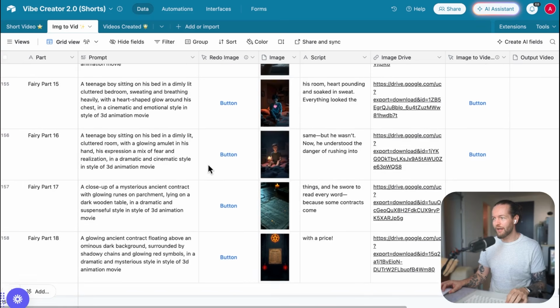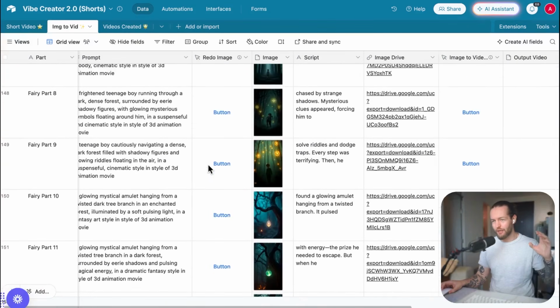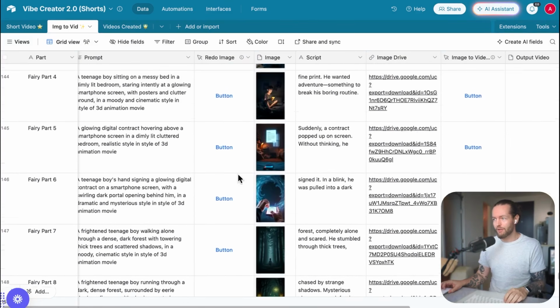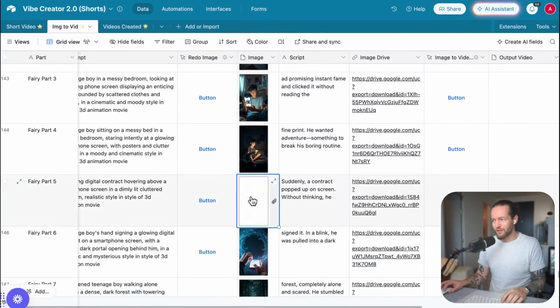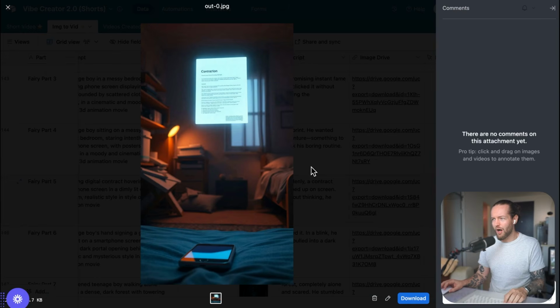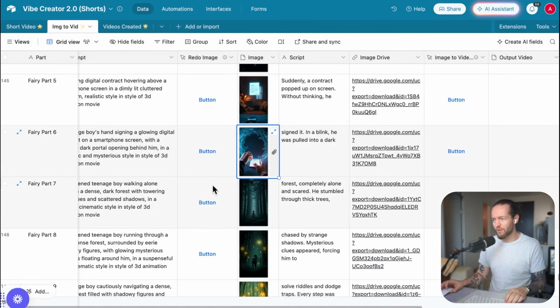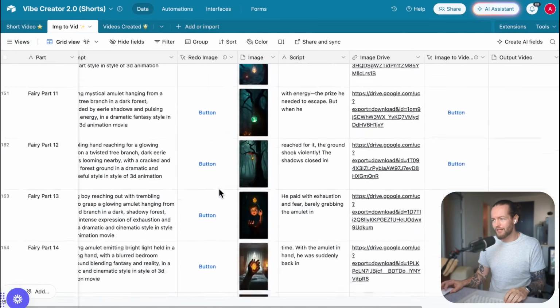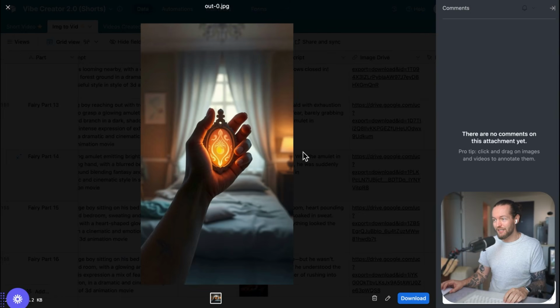Just like that, we got every single image, and we are using a prompting technique to take context from the entire script and then saying only make this part. This makes the images match the audio a lot better than some other methods that we tried, and it's looking really cool. There's a sudden contract that pops out of the screen. He signs it and gets pulled into this weird universe.